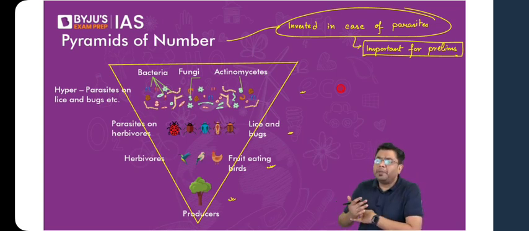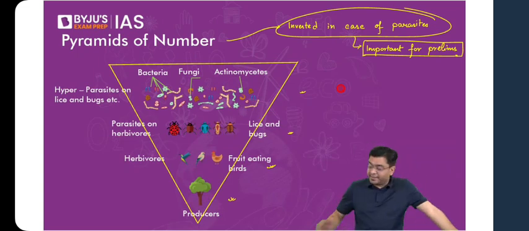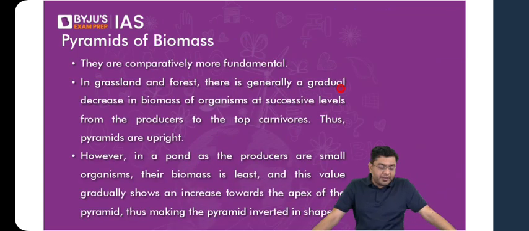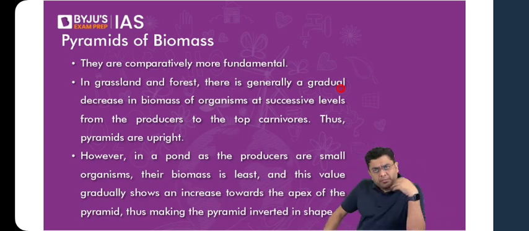Now, coming over to the pyramid of biomass. Pyramid of biomass is where you have a kind of dry weight, the total weight, which is calculated. Generally, the weight of the producers is significantly higher as long as the producer community is substantial. When you talk about the plants, the trees, their weight is going to be substantial. So in the terrestrial ecosystem, the pyramid of biomass is always going to be upright.